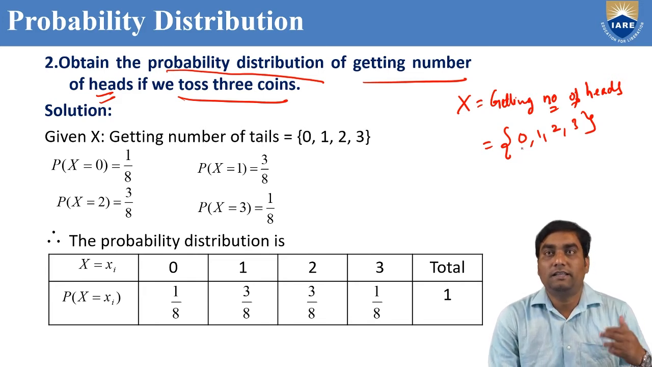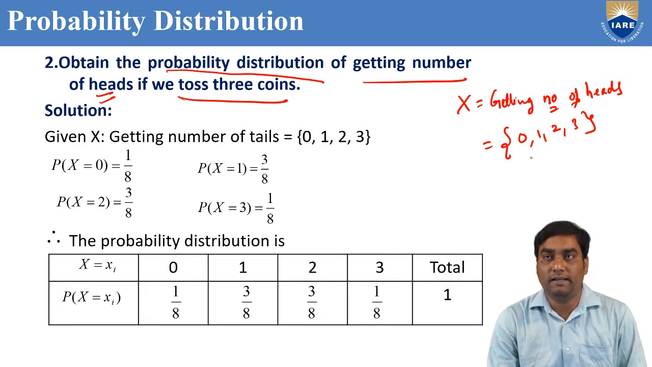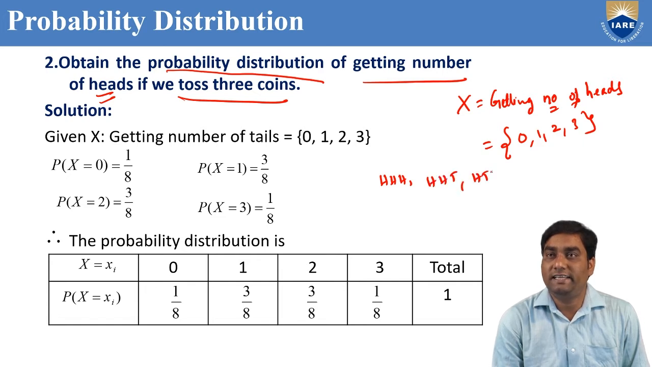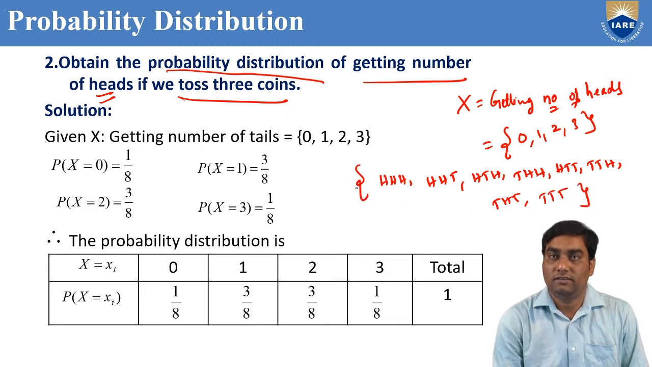0 heads means all tails: T, T, T. 1 head means 1 head, remaining 2 tails. 2 heads means 2 heads, 1 tail. 3 heads means H, H, H. So if we toss 3 coins, totally 8 options are there like this: HHH, HHT, HTH, THH, HTT, THT, TTH, TTT. Totally 8 options are there. That's why the total number of events is 8.